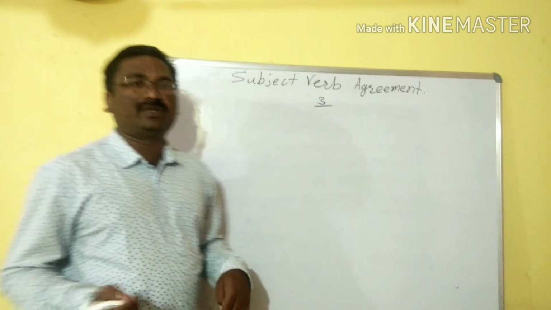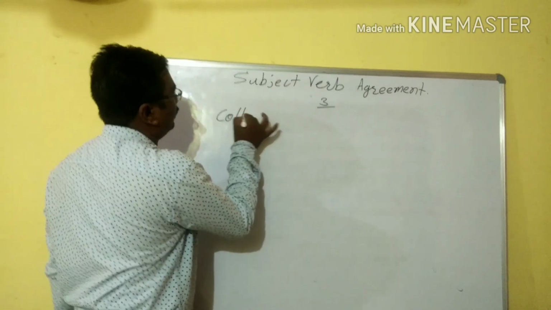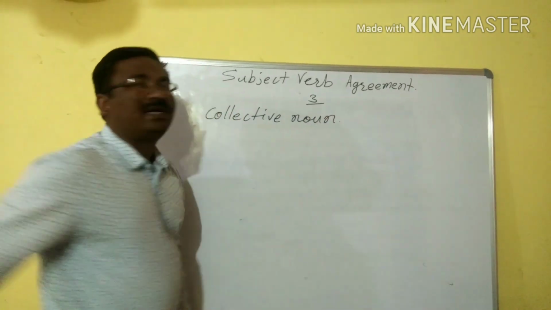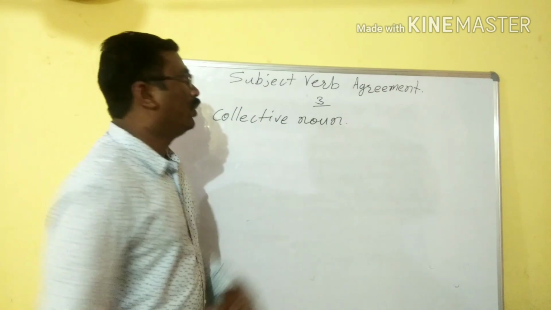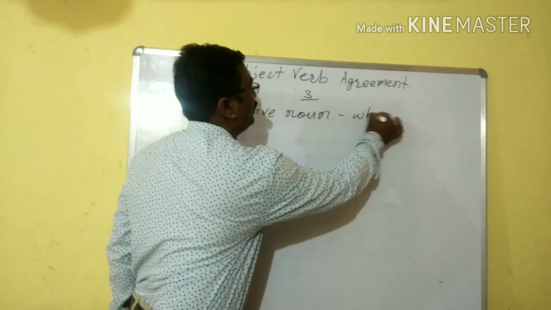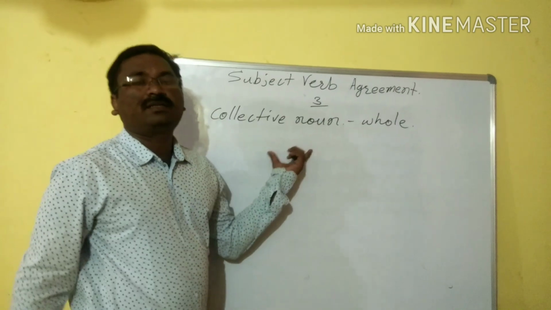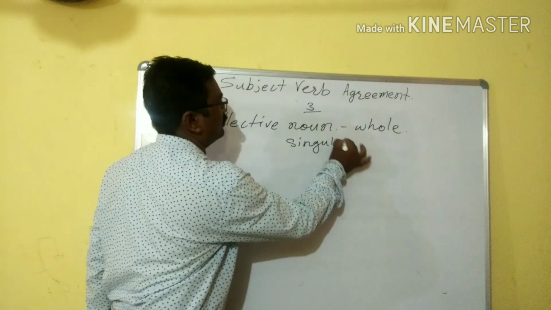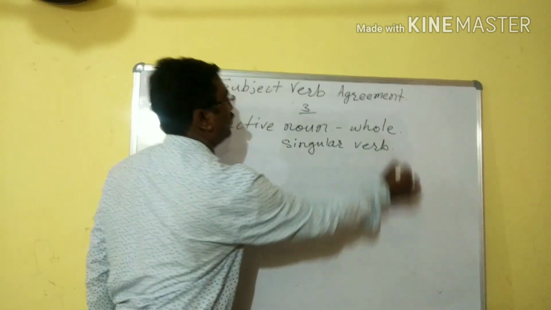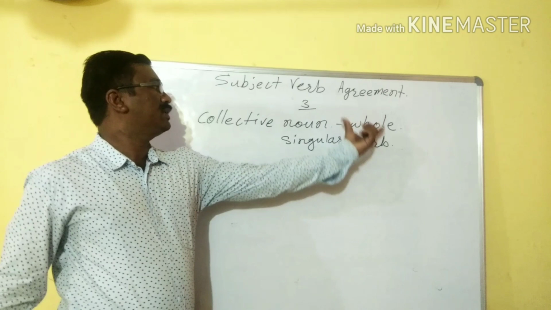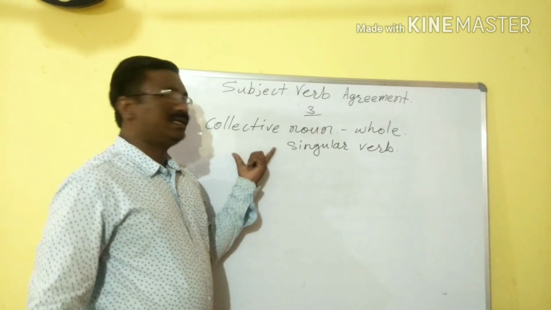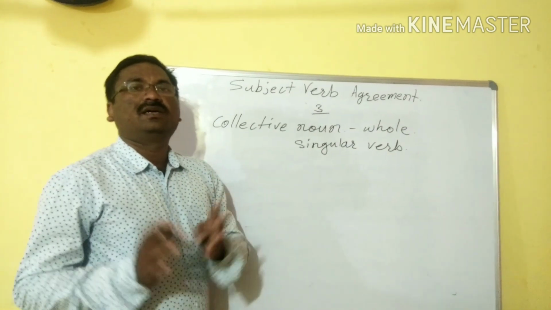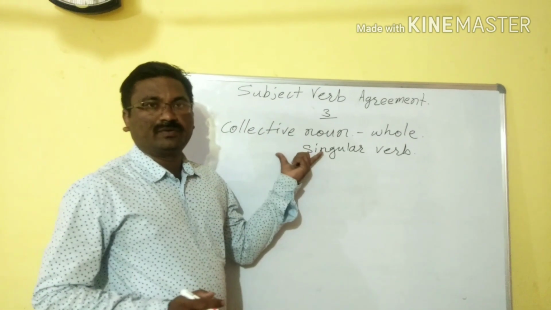What about collective nouns? If a collective noun is used as a whole, then it will take only a singular verb. What is meant by a collective noun? A group or collection of persons or things is called a collective noun.